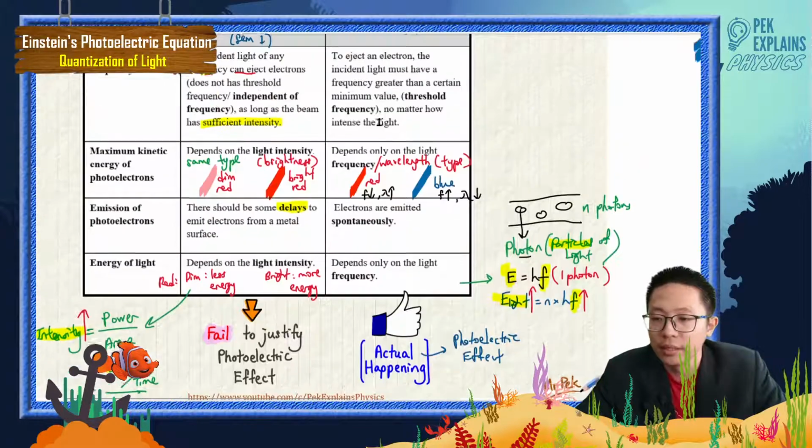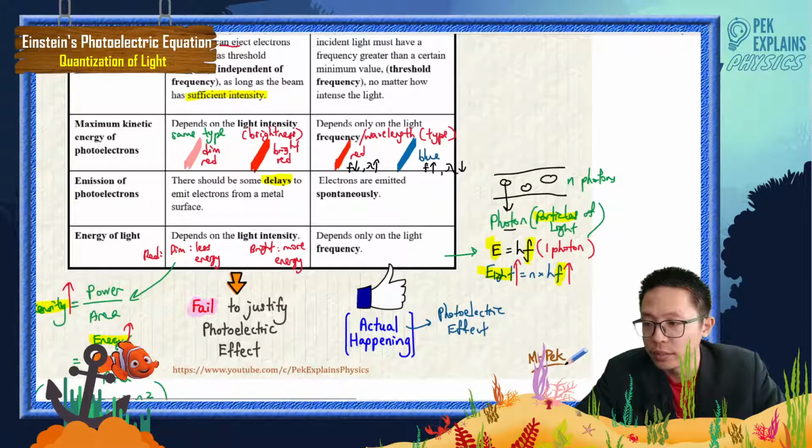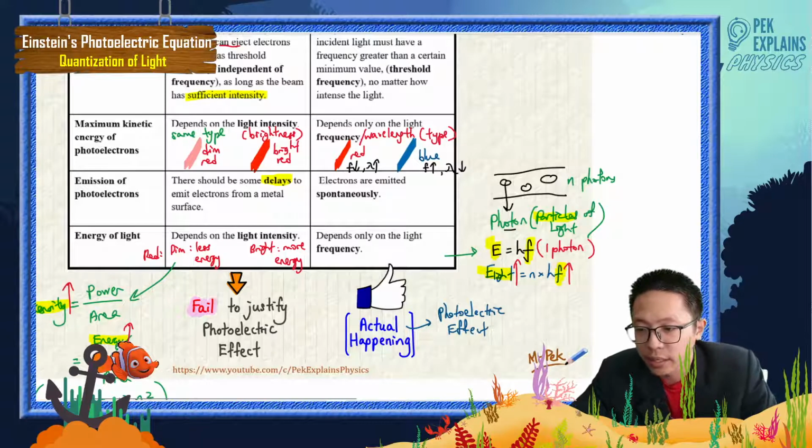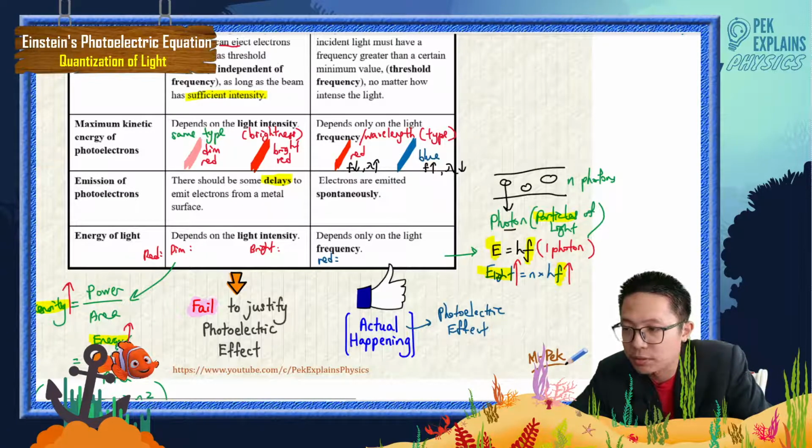That means red light has a low frequency, isn't it? So he's saying here the red light has low frequency, so it has maybe, this one I just put in symbols, easier to understand.